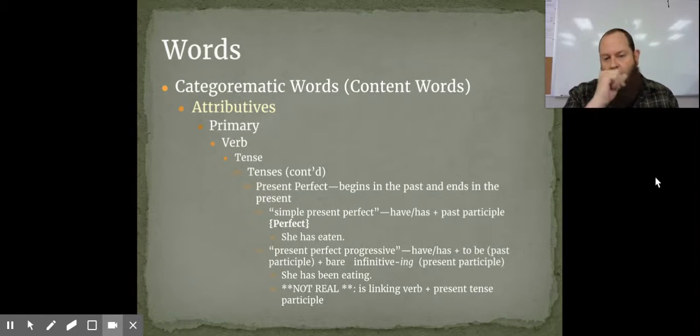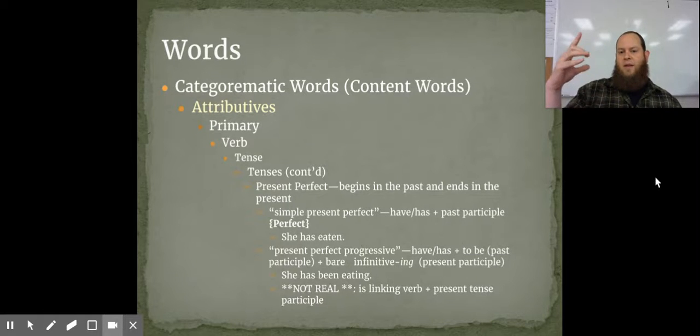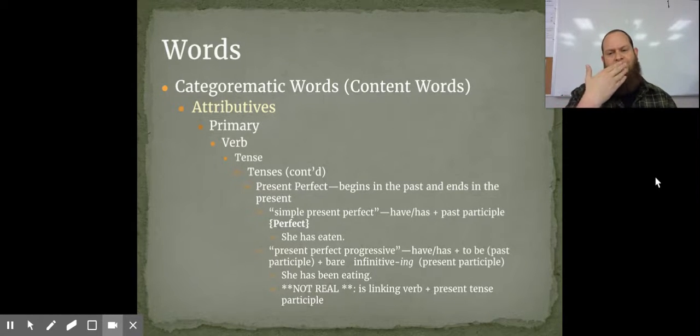We have the present perfect, which begins in the past and ends in the present. I'll show you a chart here at the end. This will all make a little bit more sense. We generally call the present perfect tense just perfect. She has eaten. We also have the present perfect progressive, where you take have or has plus the to be in the past, he has been, or had been, or, excuse me, no. All right, we'll get to the past perfect in just a sec.